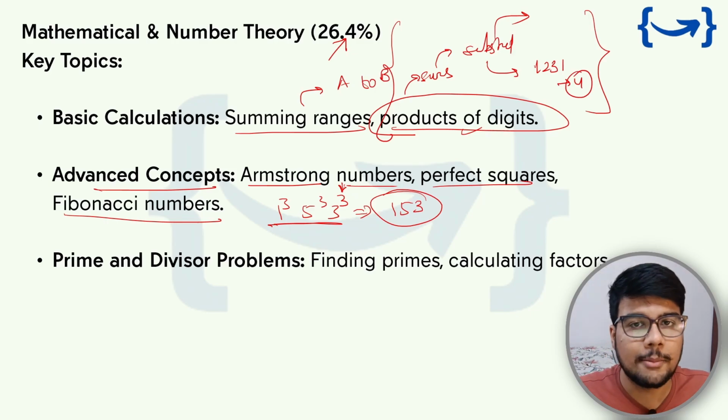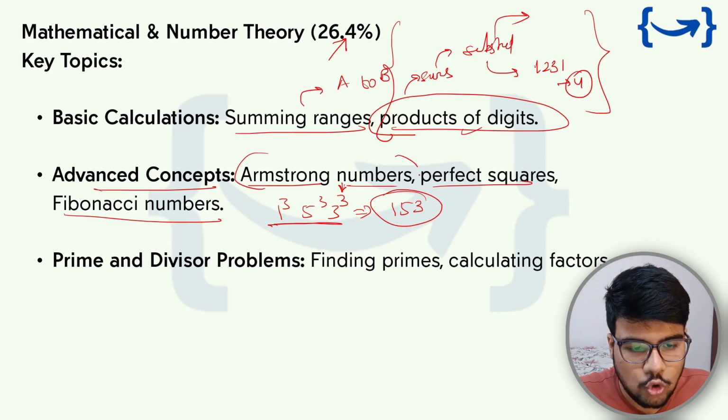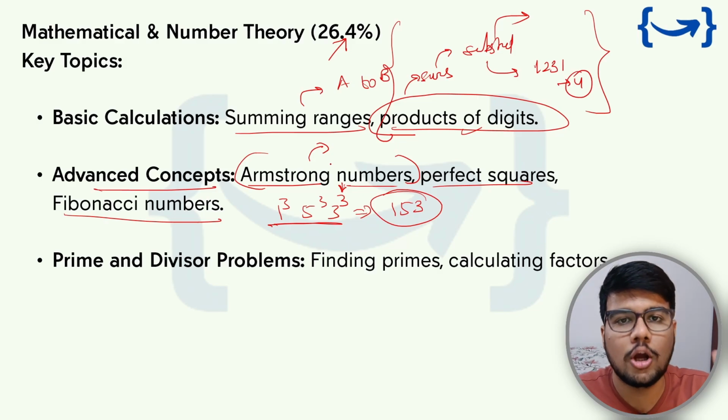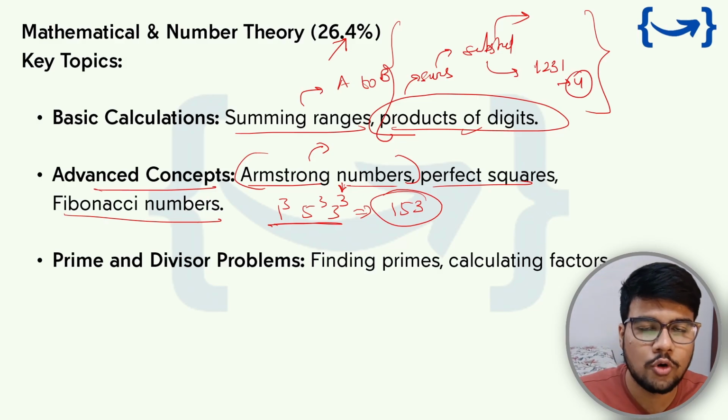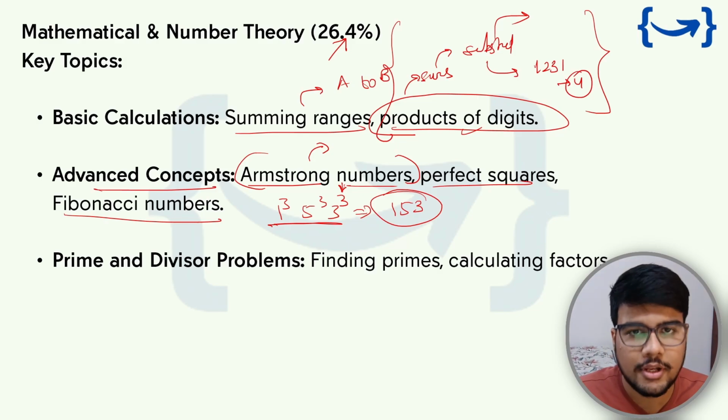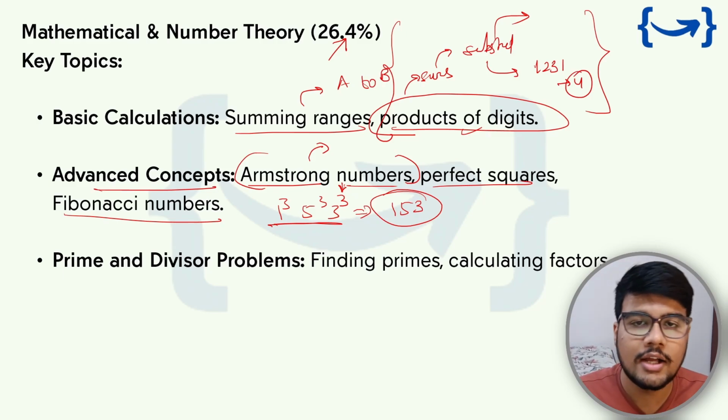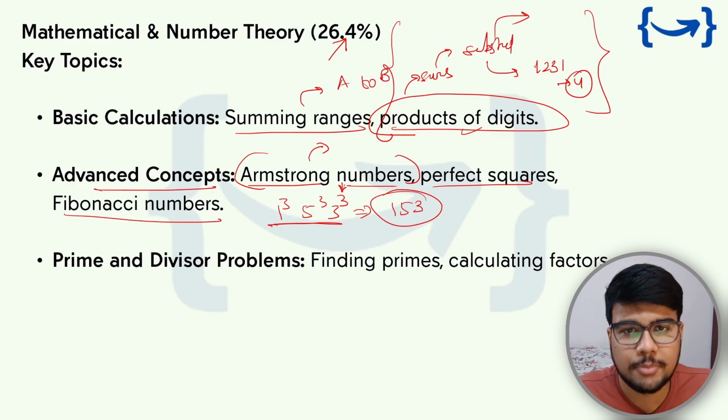Then that number is an Armstrong number. So you need to know that, because this type of question was also asked in interviews, and people don't know about Armstrong numbers. If the interviewer asks, okay, please find whether a number is Armstrong or not, they start asking the interviewer, sir, what do you mean by Armstrong number? Don't do that. These are the very basic problems that everyone expects you to know.